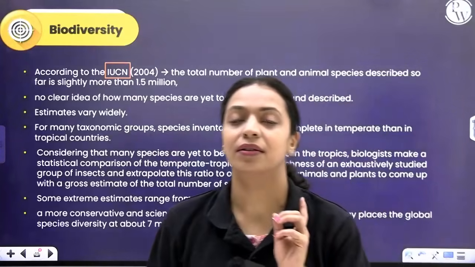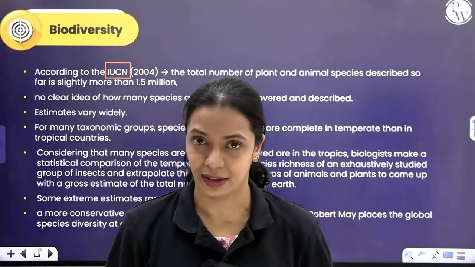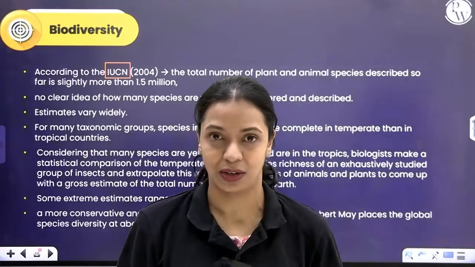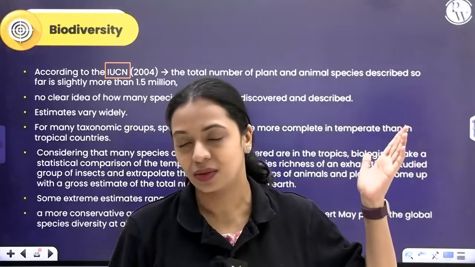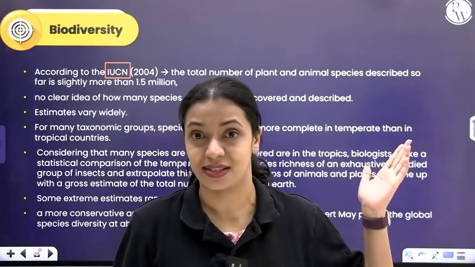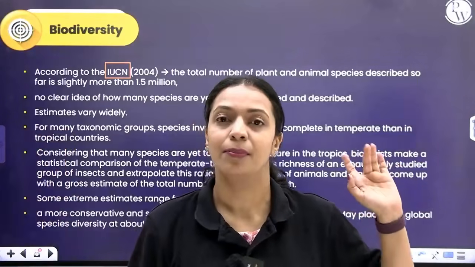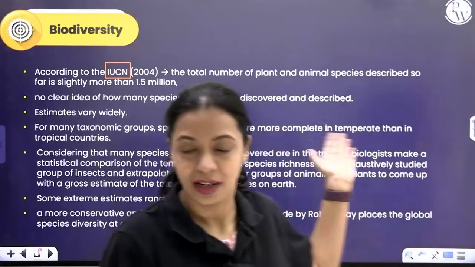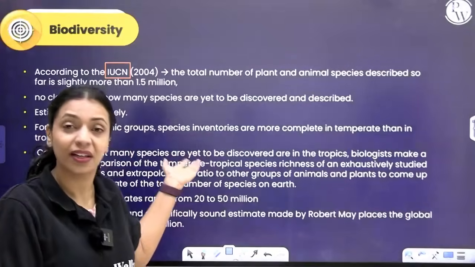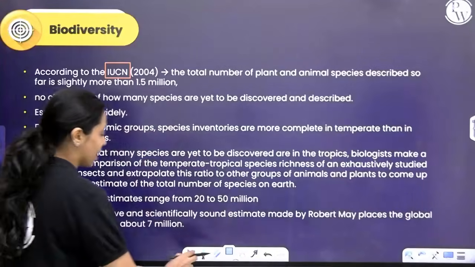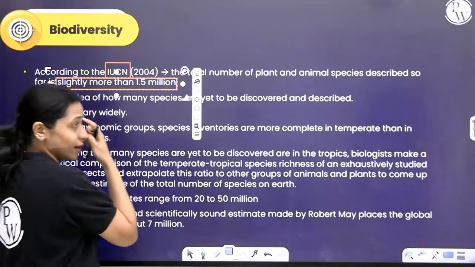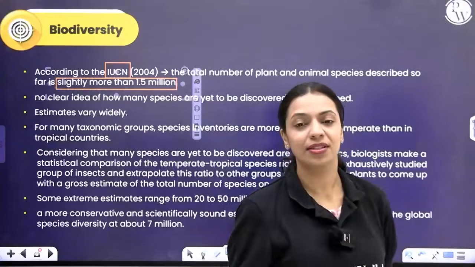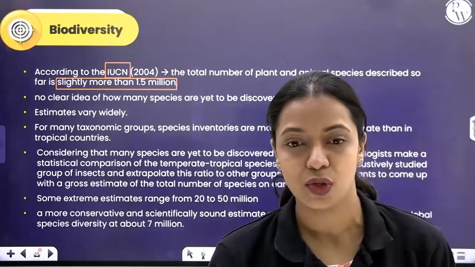According to their 2004 data, like 20 years ago, which NCERT has not updated, right now the number of species that have been discovered and described has crossed 2 million. But according to the 2004 data, which NCERT has decided to stick with, there are roughly around 1.4 million species, which includes plants and animals, that have been described so far.